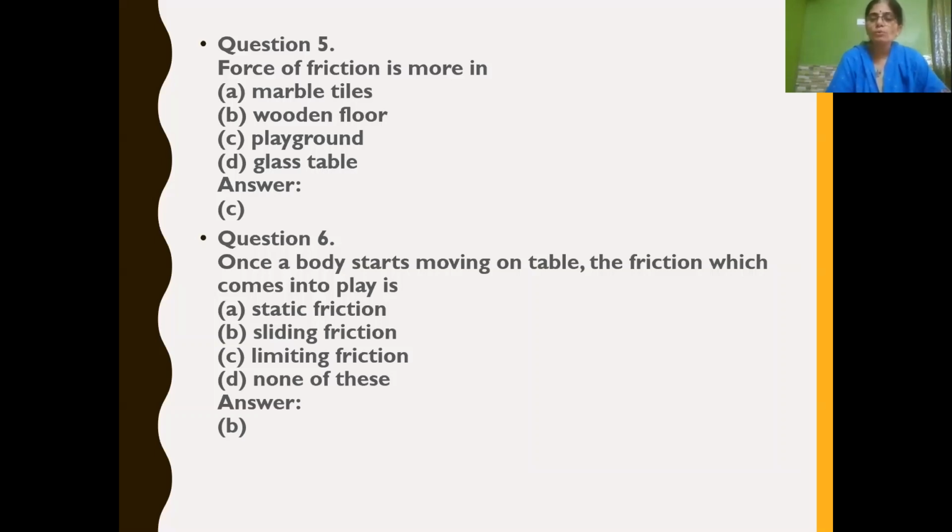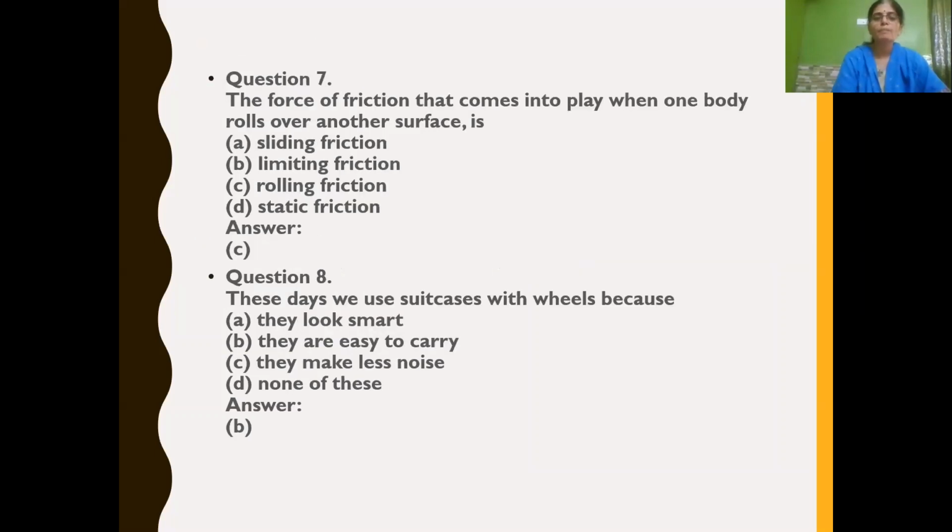When it rolls over, it is rolling friction. Here when it starts moving, it means sliding friction. So the correct option is B. Next one, the force of friction that comes into play when one body rolls over another surface. Rolling means it is rolling friction. So the correct option is C.